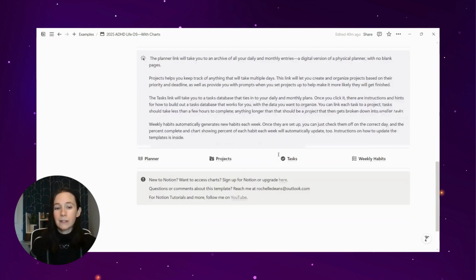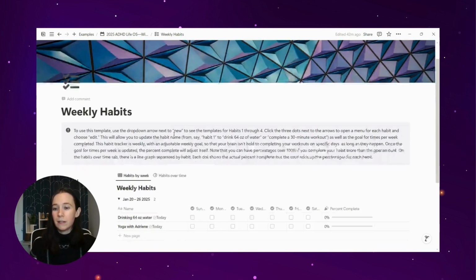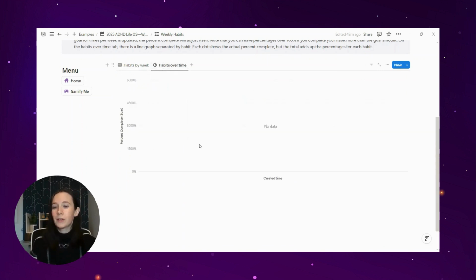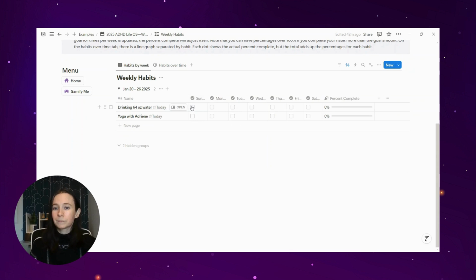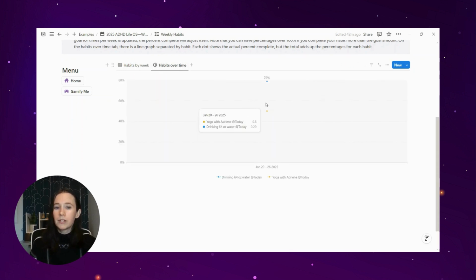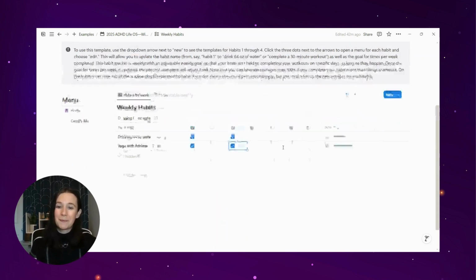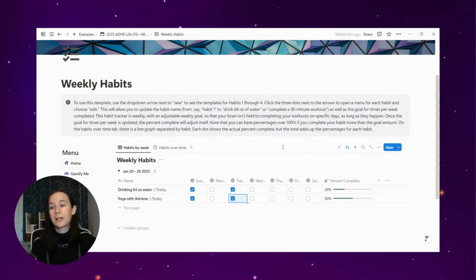And then let's look at the weekly habits here, because it's showing the same view separated by week. And then we also have, let's get this back into the same check marks. This showing our percentage. I don't love it yet because it adds up the total percent. So if I have 2 habits, I did it 100%, it tells me 200%. But when I hover over it, it tells me the actual percent complete. And I like being able to see these change over time. Again, visual progress means so much to me.